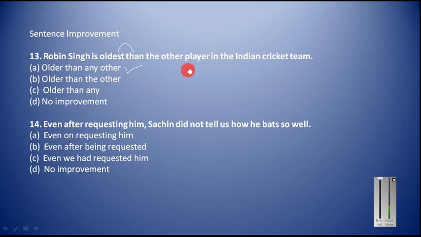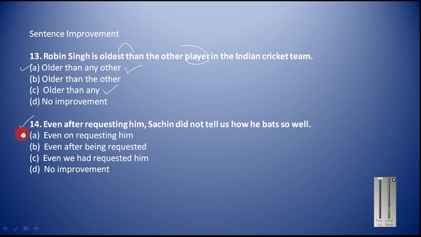Just remember this thing. The noun here, player, is singular. So that is why we cannot use the other conjugate with the plural noun. So you have to say here, and if you say "older than any," this "any" will include Robin also, and you have to exclude Robin from the rest because you are comparing here. So you have to make the two groups. Okay. So this way, this will be rejected, this will be rejected, and this will be your final answer. "Older than any other." This will be your final answer.